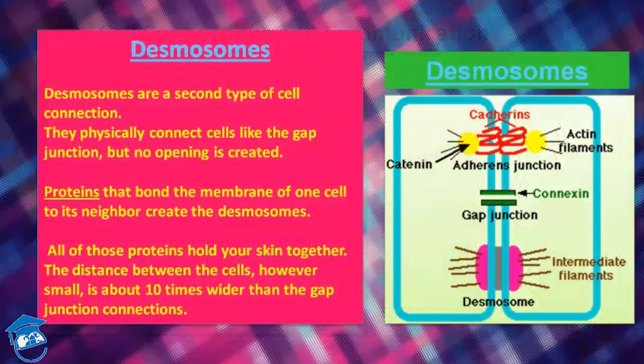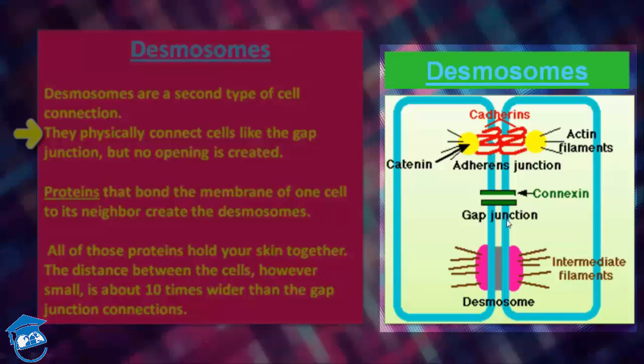Second is desmosome. Desmosomes are the second type of cell connection through which cells communicate with each other. They physically connect cells like gap junctions, but no opening is created. See, this is gap junction and this is desmosome. So unlike gap junction, desmosome does not create any opening.